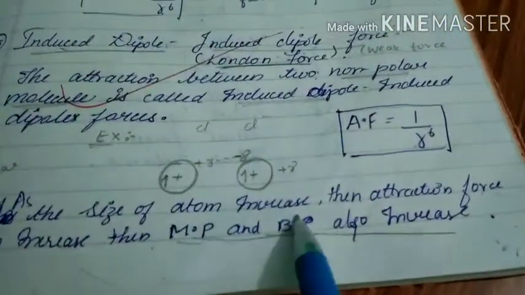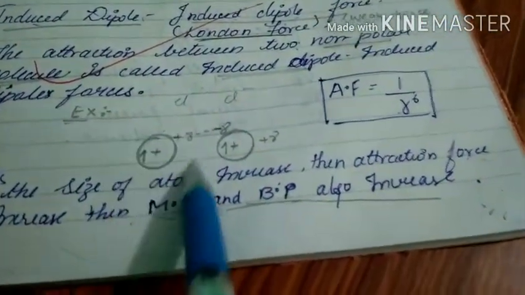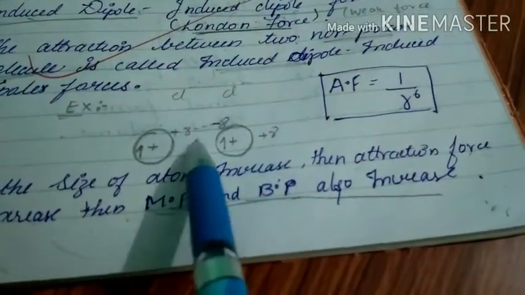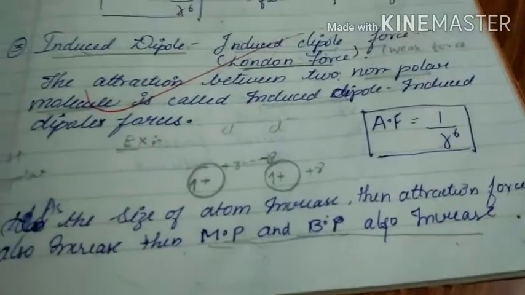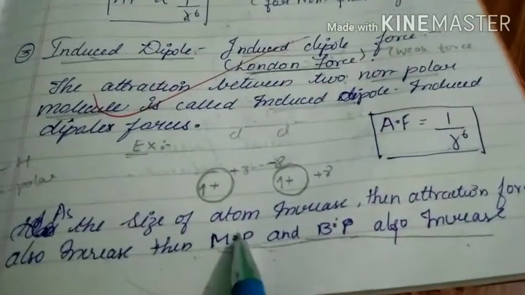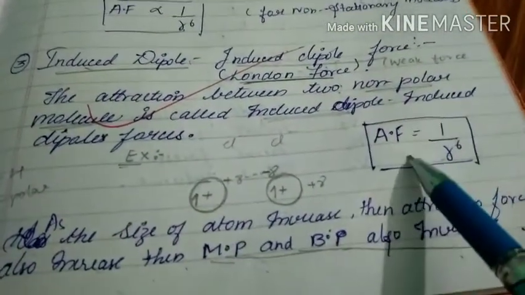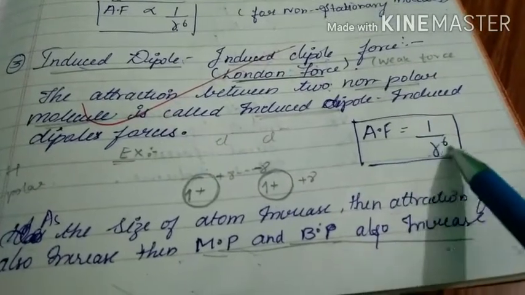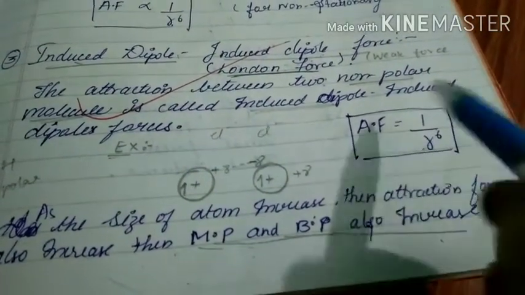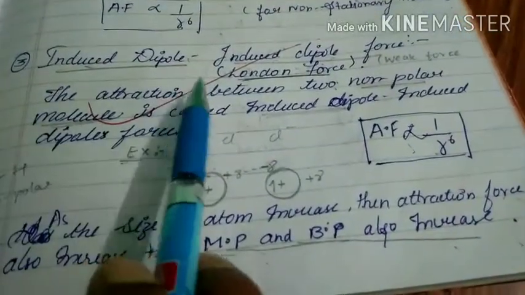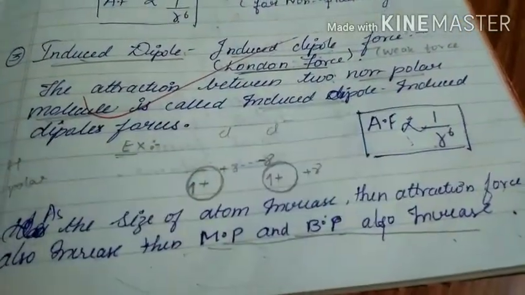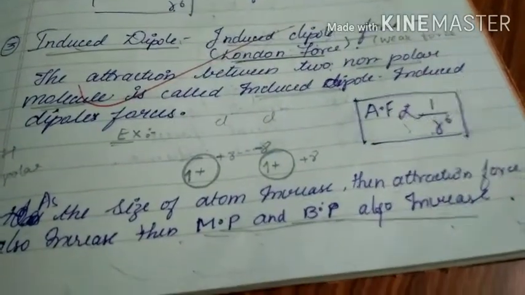Next, here one point is there. As the size of the atom increases, the attractions are more. Automatically the melting point and boiling point also increase when the size of the atom increases. In this case, the attraction force is proportional to 1 by r power 6. So this is about induced dipole forces. I hope you understand this clearly.